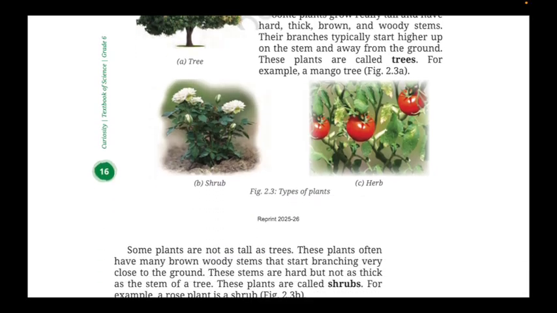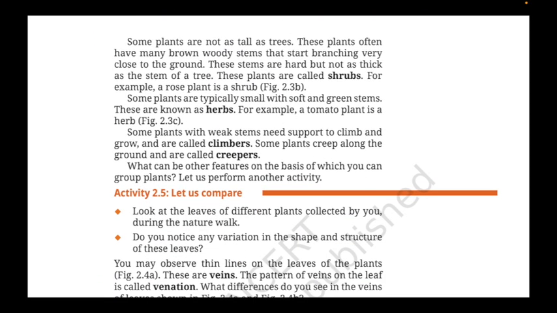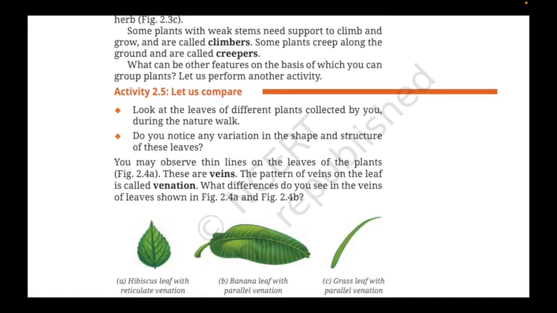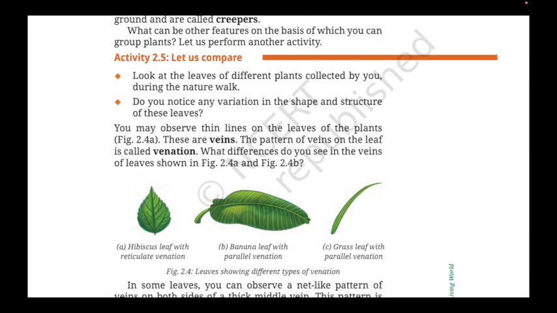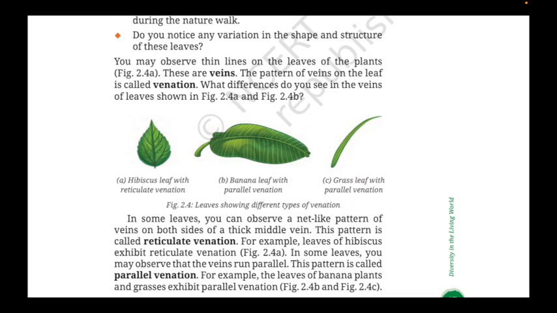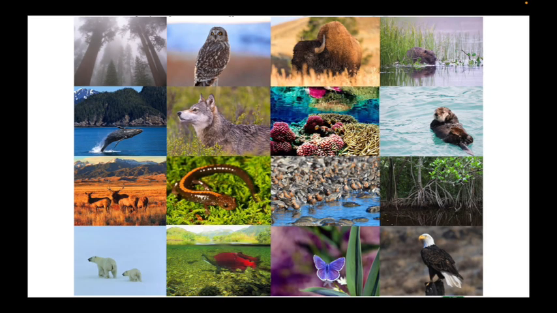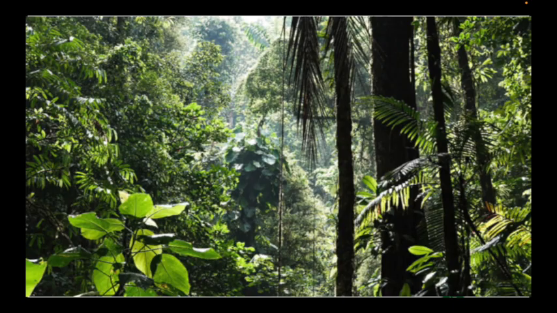By observing their features, you can start recording and grouping them. Even with leaves, you can group them by size, shape, or pattern. Each plant may look different, but certain features can be the same, which allows grouping. So, the whole objective of this chapter is the same as the first one, to make you curious, this time curious about plants and animals. When you learn to group them and classify, you'll start the first step of the scientific method in biology, that is understanding diversity.